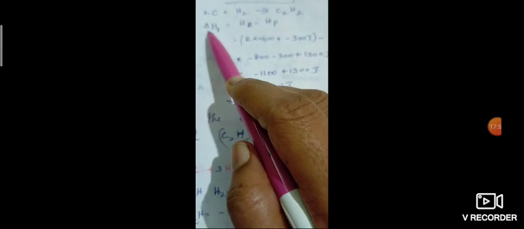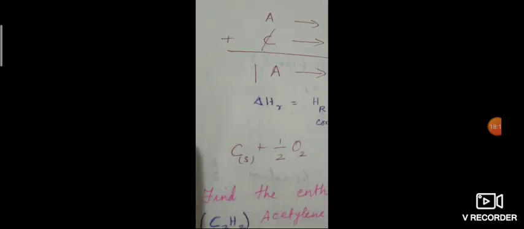Another method is there, a simple method. Here, actually, what is this reaction? C plus H2 gives C2H2. This is the balanced equation for the first equation. Another important thing: the enthalpy of reaction is equal to the enthalpy of reactants minus the enthalpy of products. If it is a combustion reaction, it is enthalpy of reactants minus enthalpy of products.